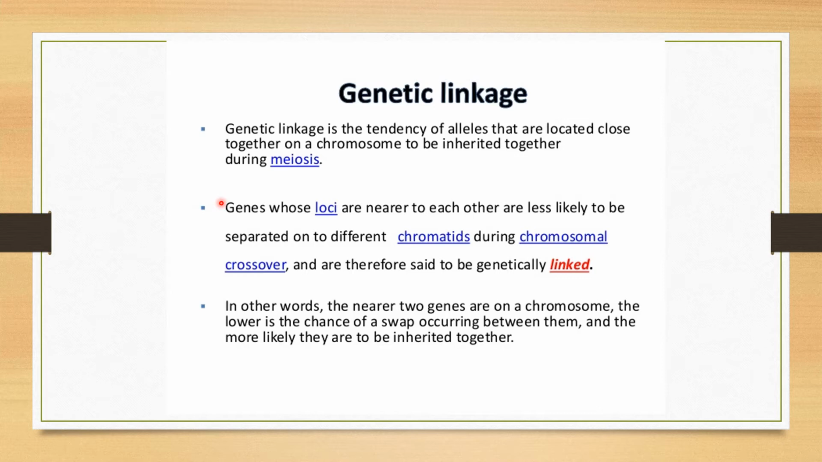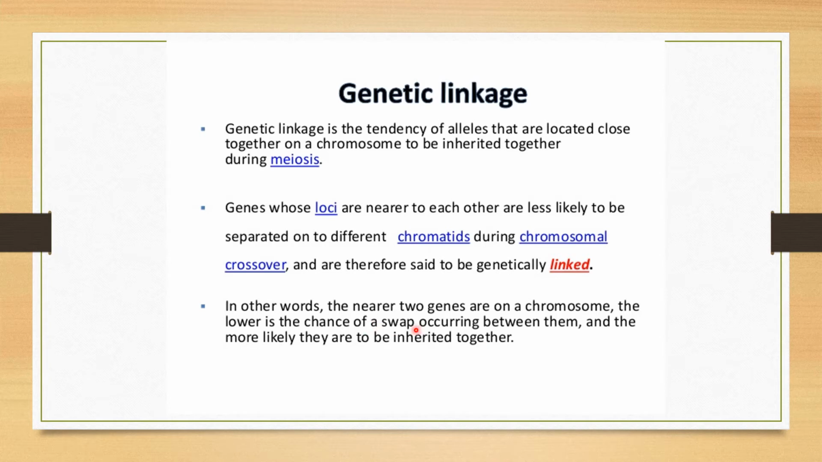Now what is loci? Loci is nothing but the position or the place where the genes are located on the chromosome. The genes whose loci are nearer to each other are less likely, they cannot be easily separated onto a different chromatid during chromosomal crossover, or you can say during the crossing. Therefore those genes on the chromosome are called linked genes. In other words, the nearer two genes are on a chromosome, the lower is the chance of swapping occurring between them, and the more likely they are to be inherited together.